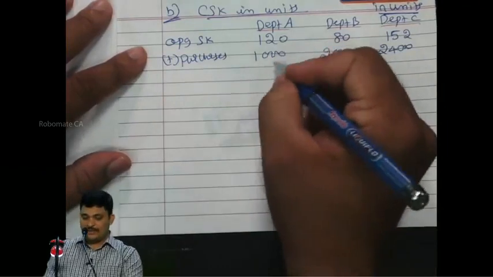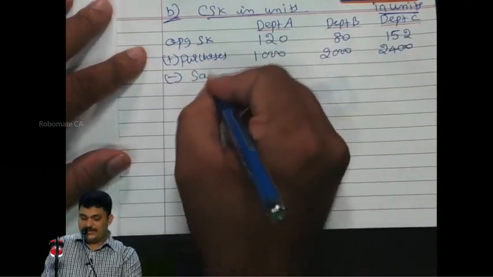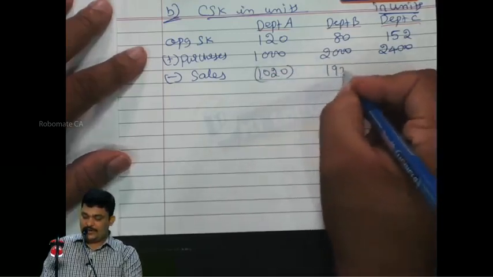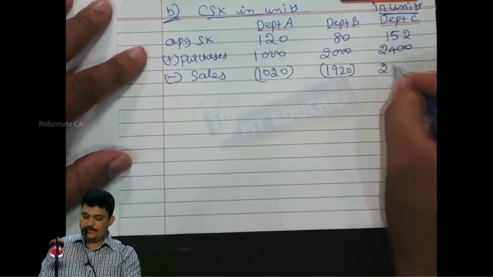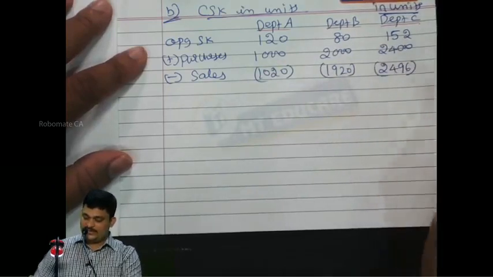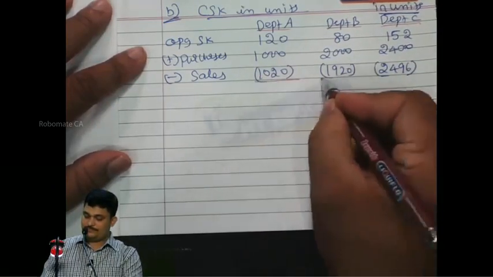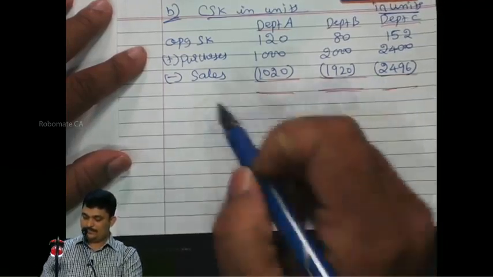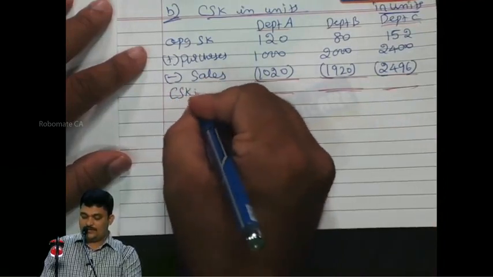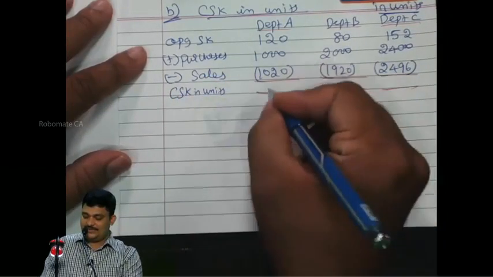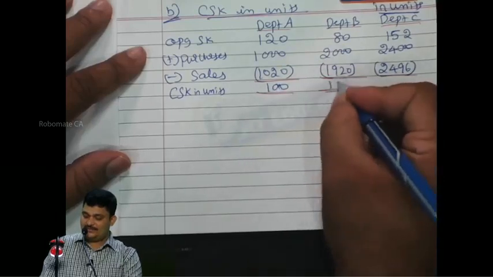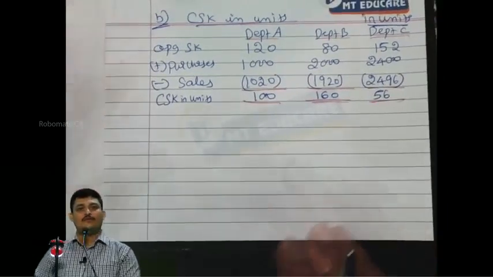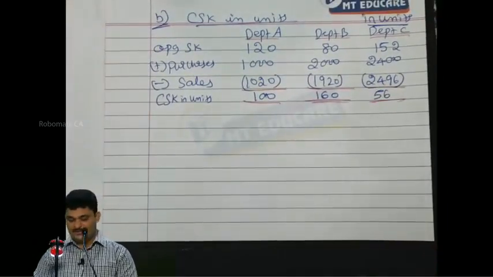This is the total units available, minus sales 1020, 1920, 2496. We got the closing stock in units.